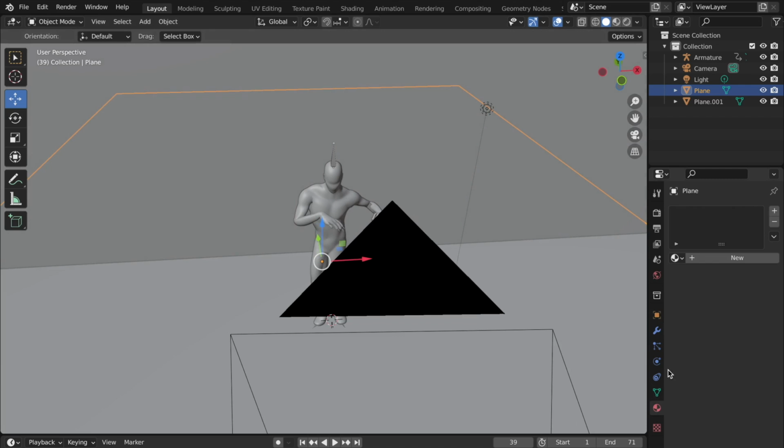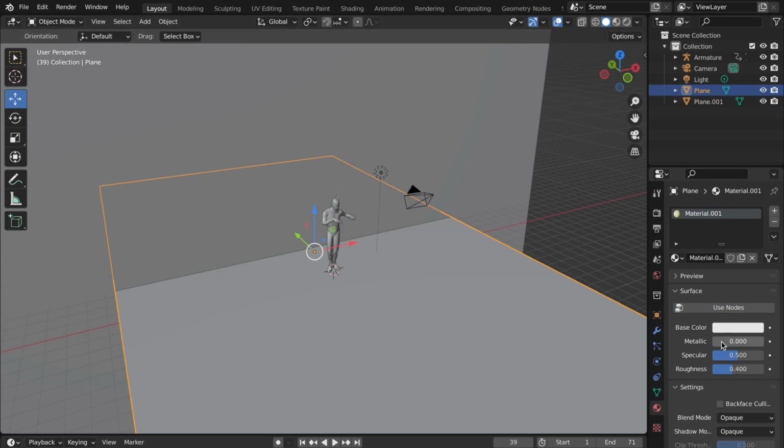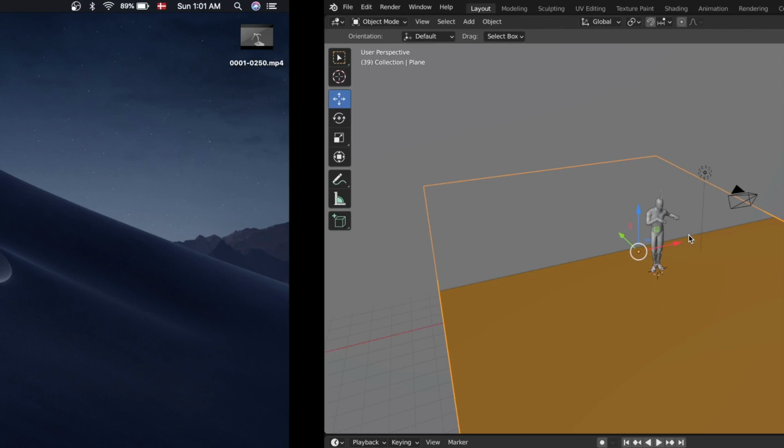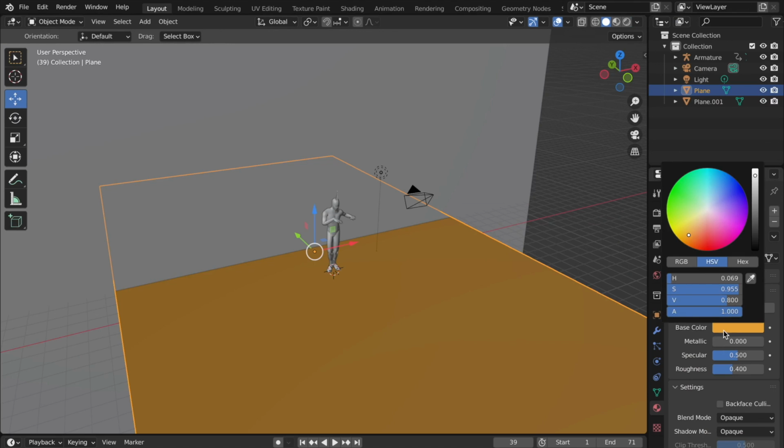For that, I'm just going to go here, add a new material. That always takes some time. So, okay, just like that, we will select our base color. Now I don't know where my mouse is at. So for the ground, I'm just going to use some plain gray, I guess. Something like that.